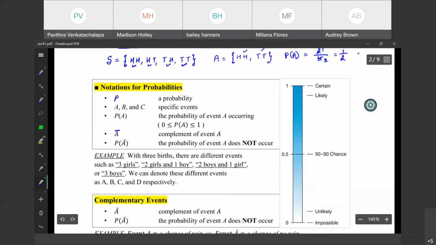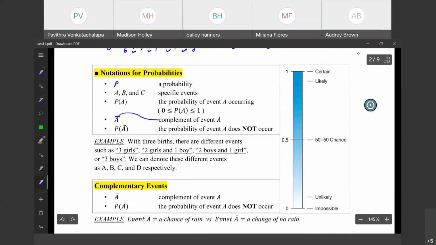This is called the complement. The bar which is upon the letter is called the complement of an event A. We'll see what that is. Now probability of A bar is nothing but the probability that the event will not occur.